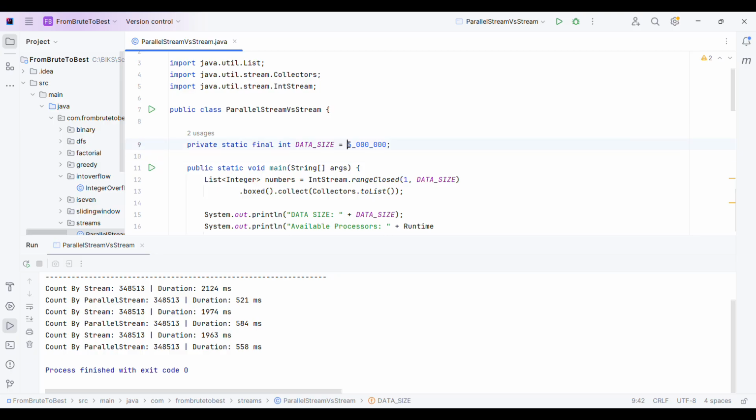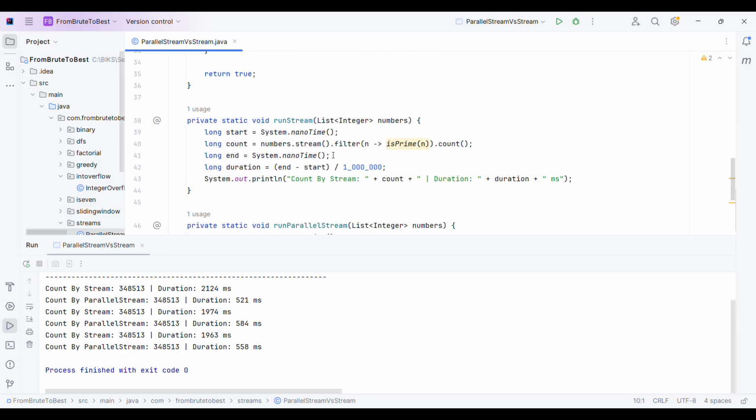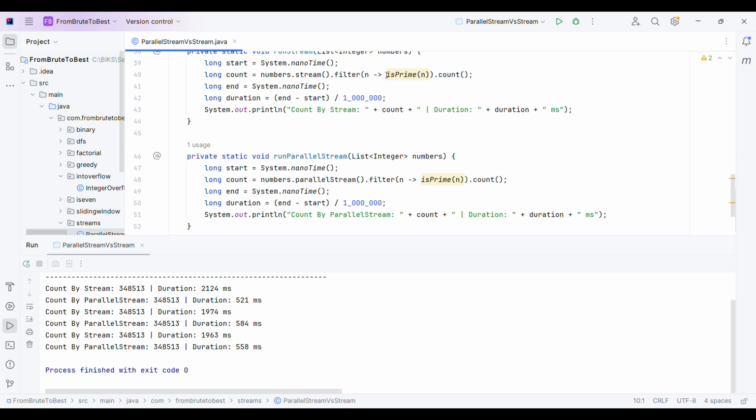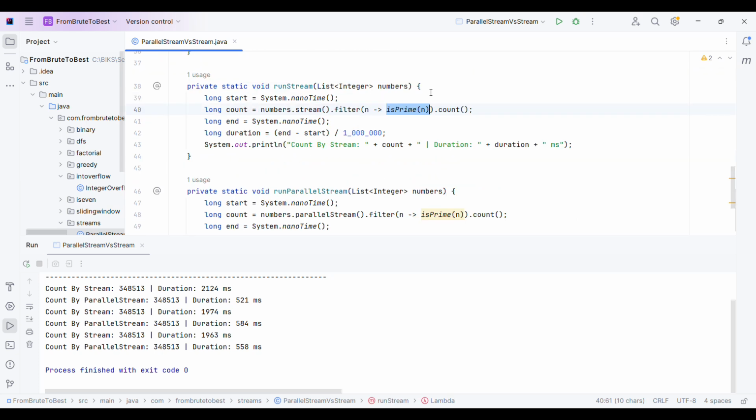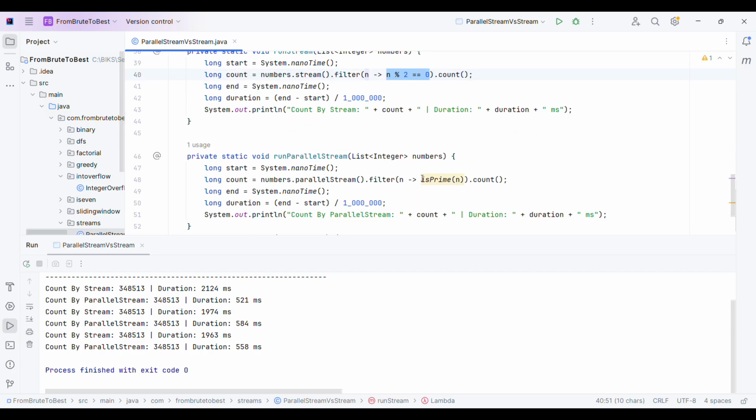Let me quickly change the data size to 50,000. And instead of finding prime numbers, I will simply find the count of even numbers. Let me add the logic here, and update the same logic in parallel stream also.